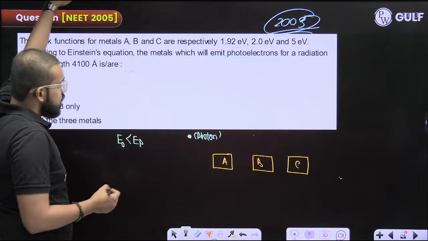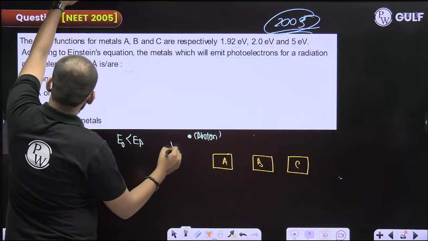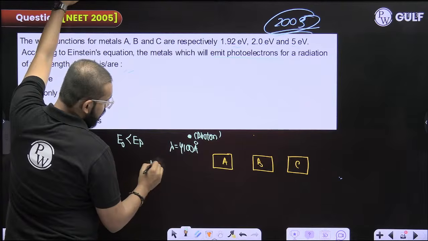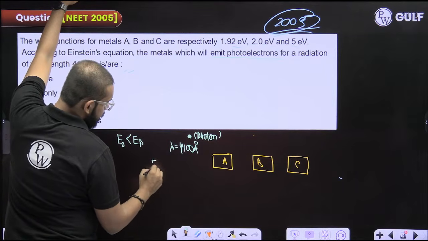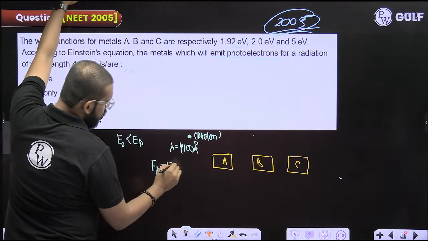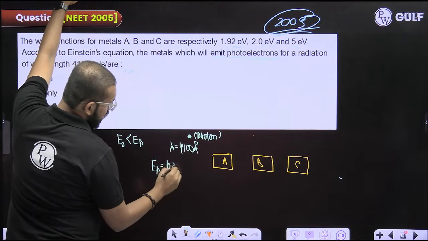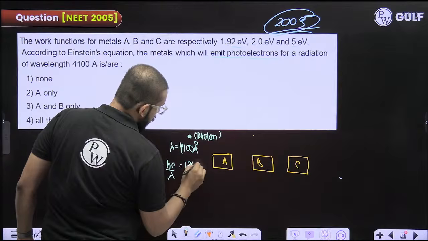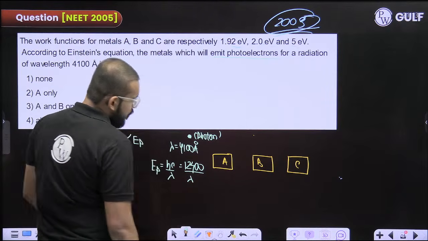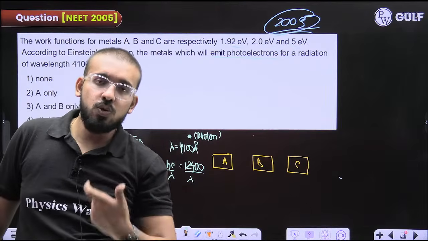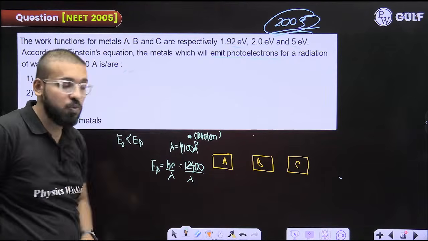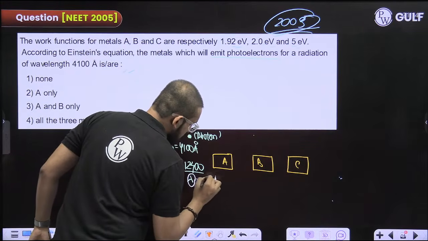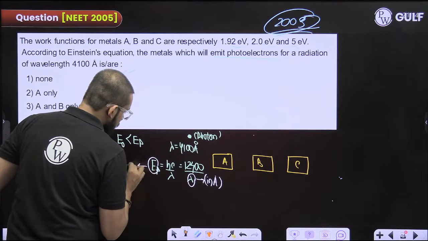Okay, fine. So find out how much energy this photon possesses. This is having a wavelength of 4100 Armstrong, and the energy of this will be, I know it is hc by lambda, but you can use another formula, 12400. If wavelength is given to you in Armstrong, you can use this formula directly and you will get energy in electron volt. I am telling you the condition, you need to substitute in Armstrong only, then this formula is valid.